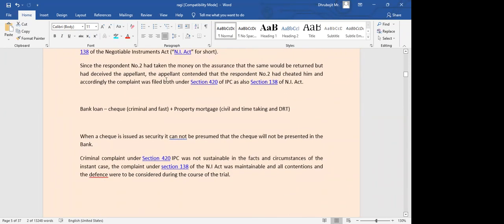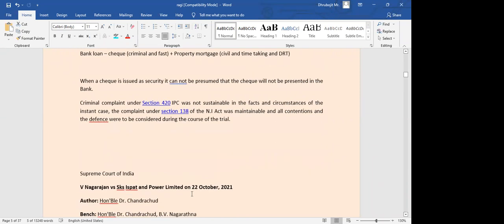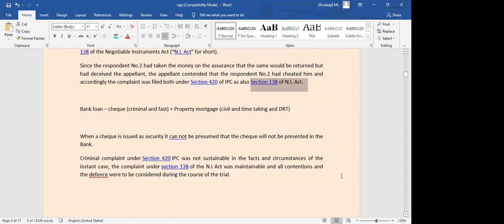All right. And while entertaining the case, the court said that it does not fall under section 420 basically, because maybe there was no intention to cheat as such, right? The party may not actually have the money to return it. So in every single case of check bounce, we should not straight away add 420 also. We need to look at the situation and everything. But yes, under section 138, there is a valid case, and that case was considered by the court.